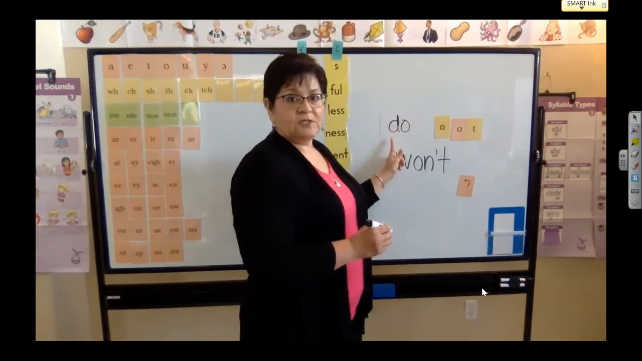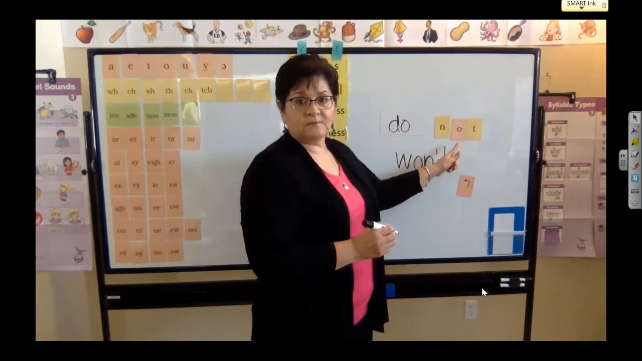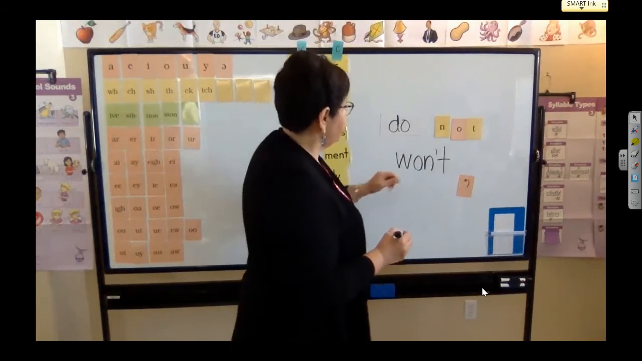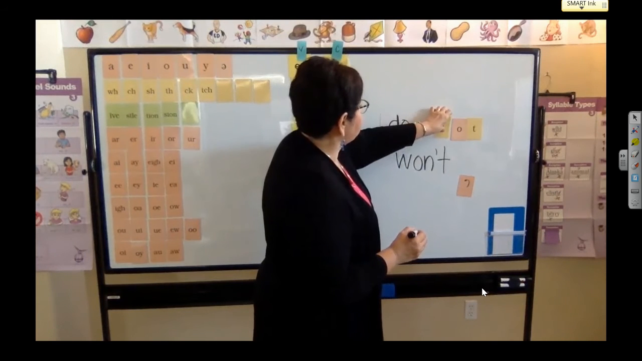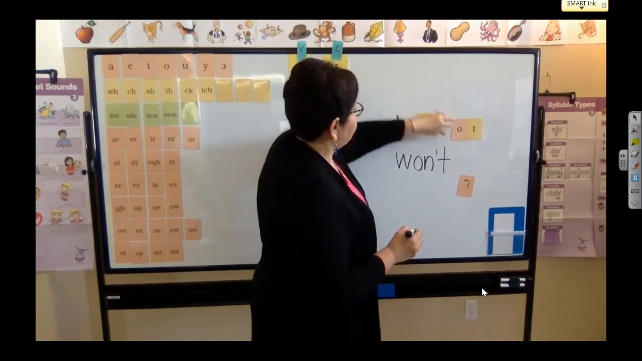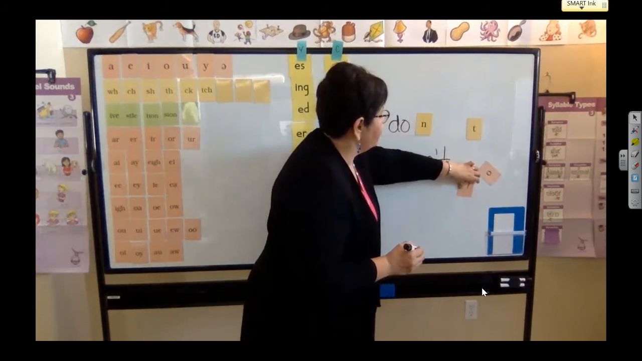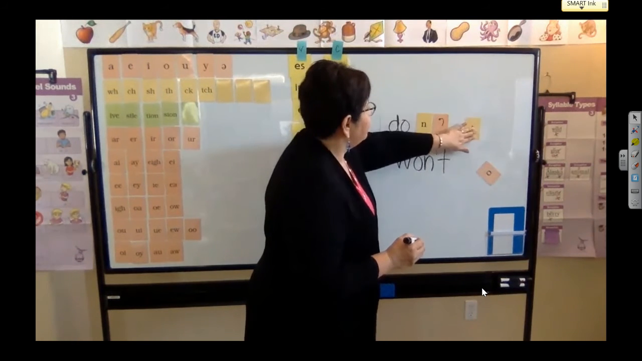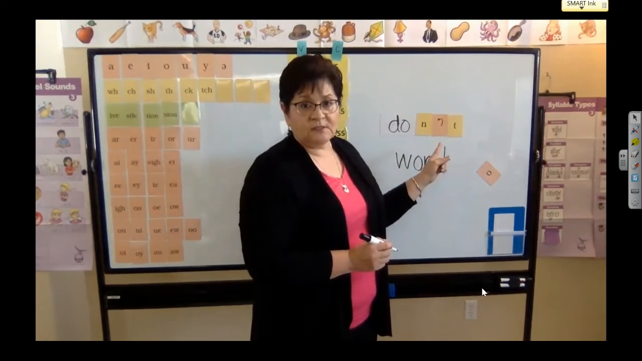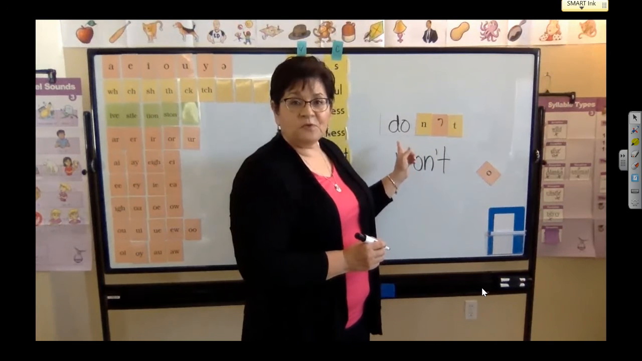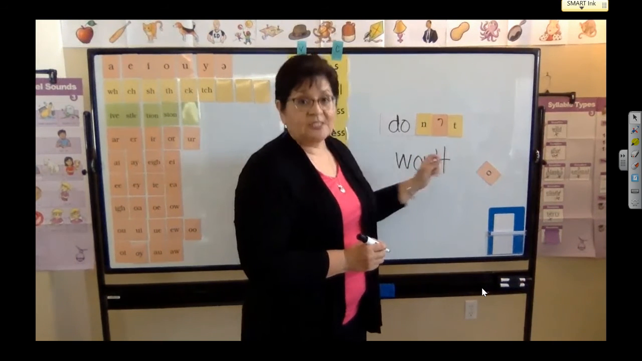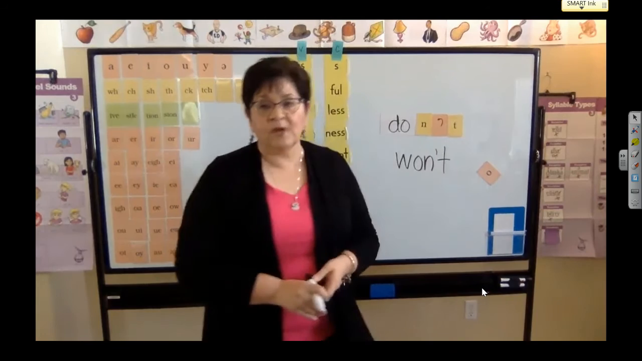What does this say? Do not. So if I want to make this into a contraction, I have to scoot this over and see if I can make that stay. I'm going to drop that O, replace it with my apostrophe, bring over that T. So now it says don't. So for this one, it's no longer saying do. It's saying don't. So don't and won't rhyme.